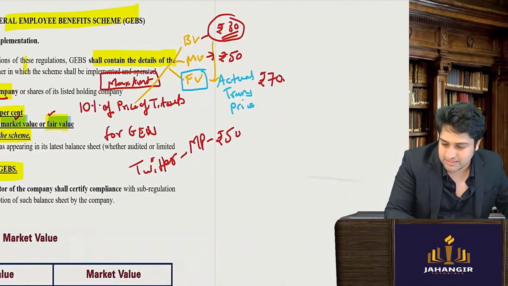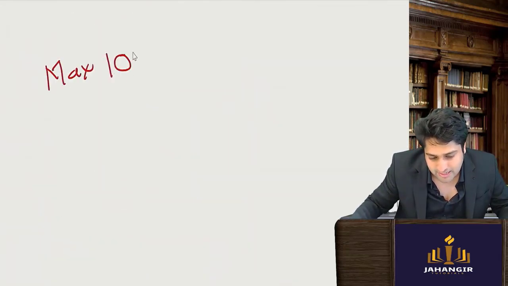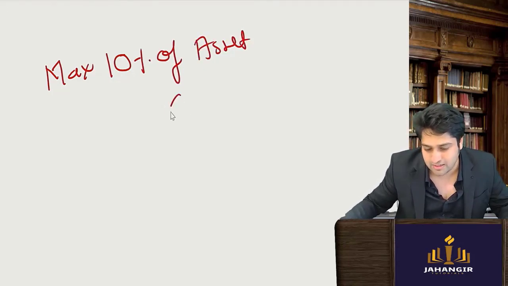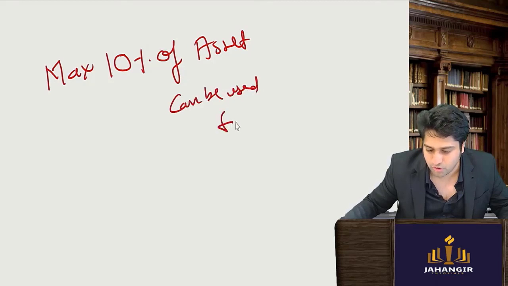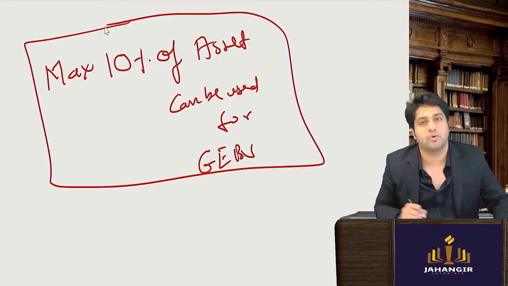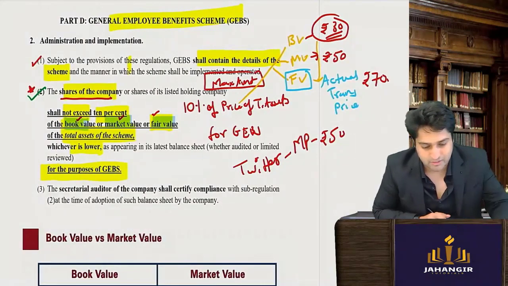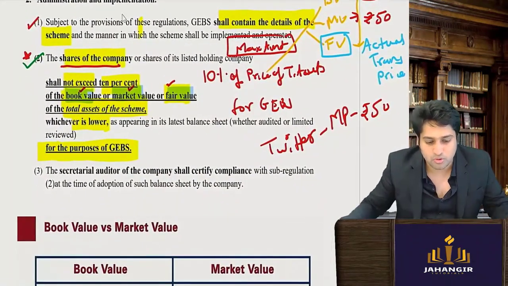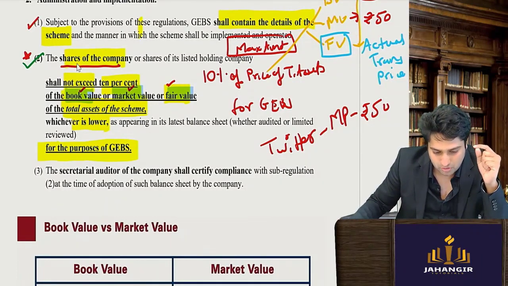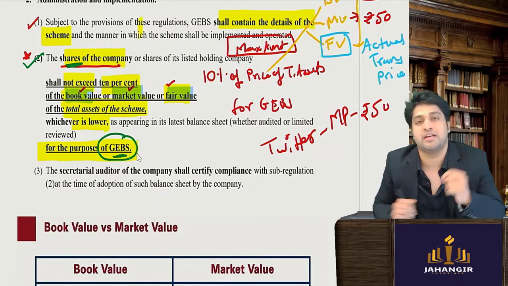Okay, so what are they saying? That a maximum of 10% of the assets can be used for the general employee benefit scheme. Okay, so this is the maximum 10% that can be used. So again, I'll read it out. The shares of the company shall not exceed this figure for the purpose of the general employee benefit scheme.